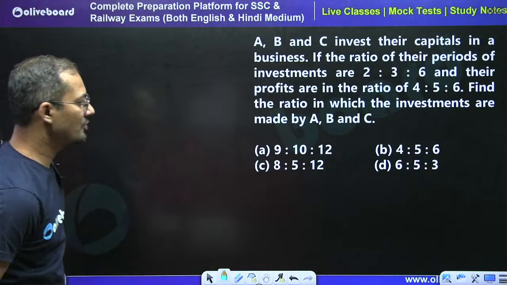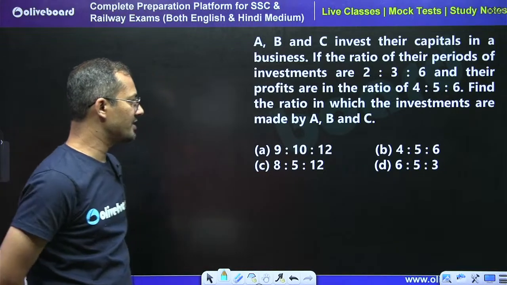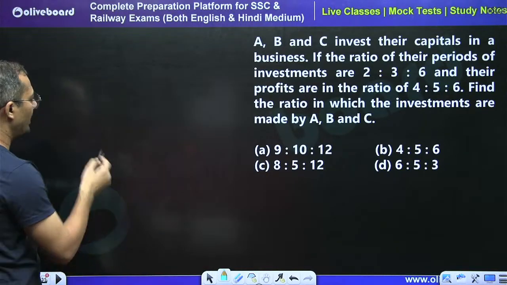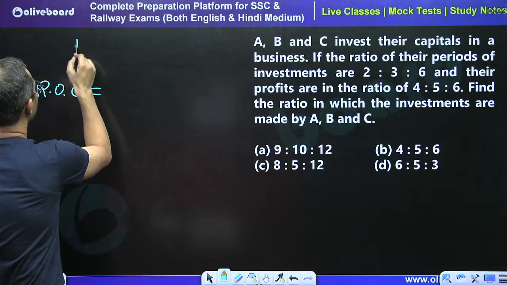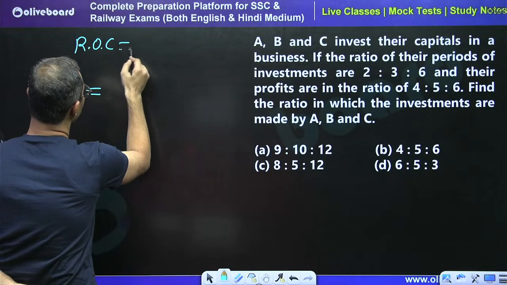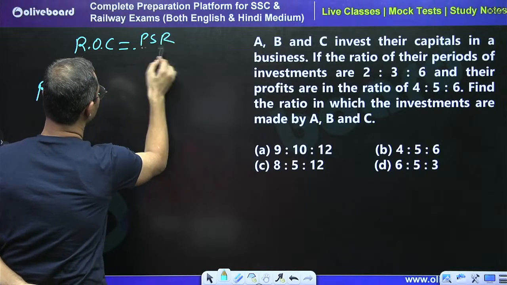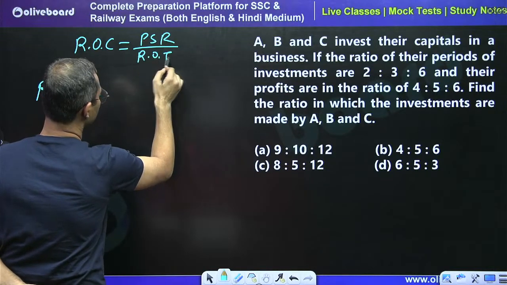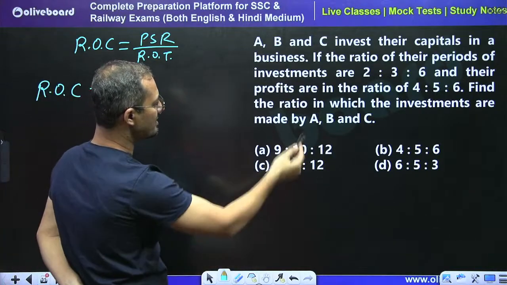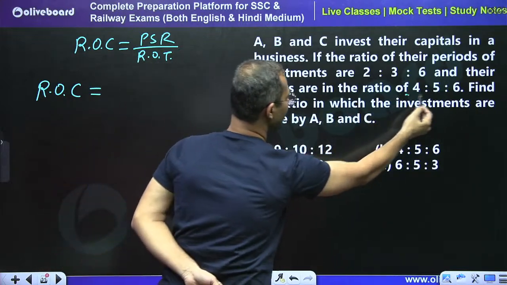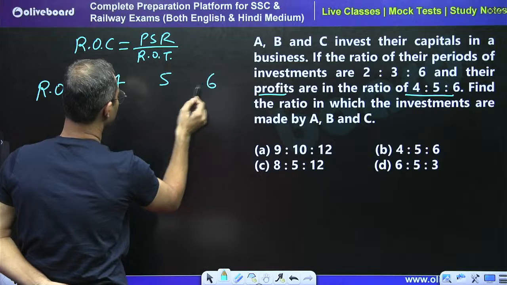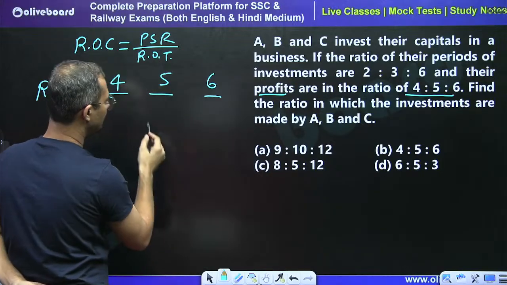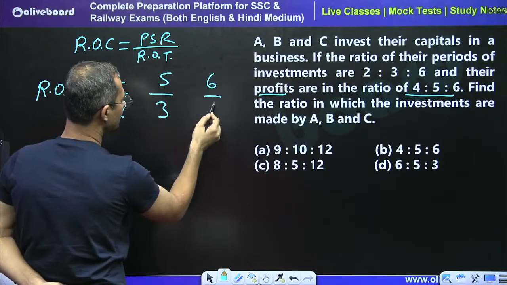So directly I can do this question. The ratio in which the investment was made, that is, the ratio of capital. Ratio of capital is always equal to profit sharing ratio divided by ratio of time. So no need to write this. Directly you can say that the profits are in the ratio 4, 5, 6. So take 4, 5, 6. What is the time unit? So 2 is to 3 is to 6, right?